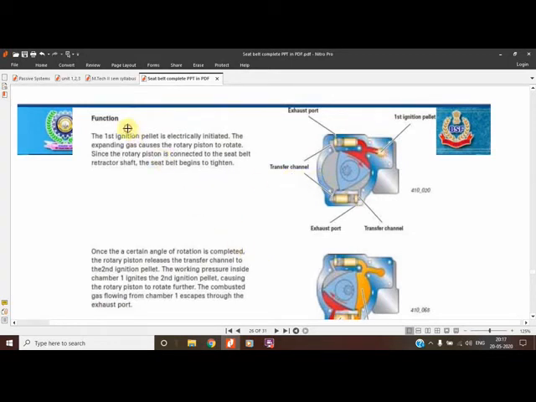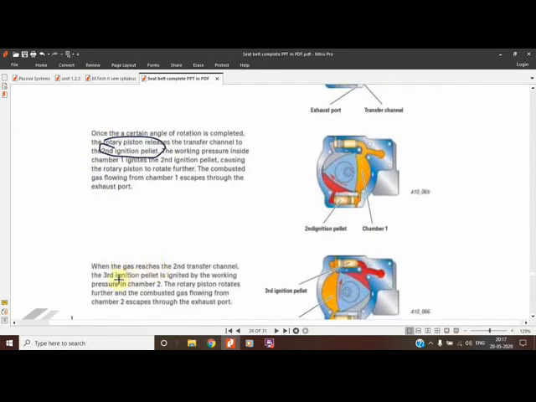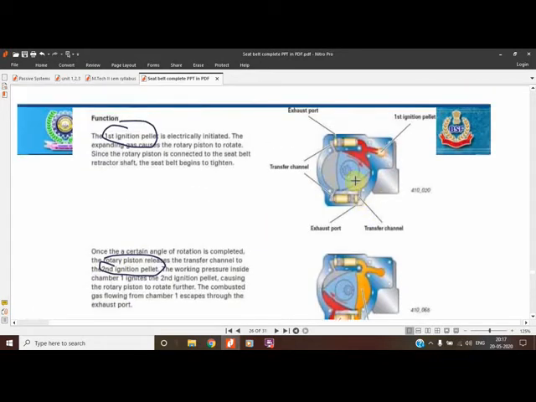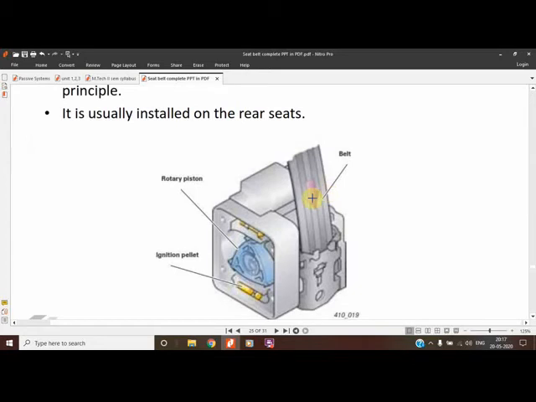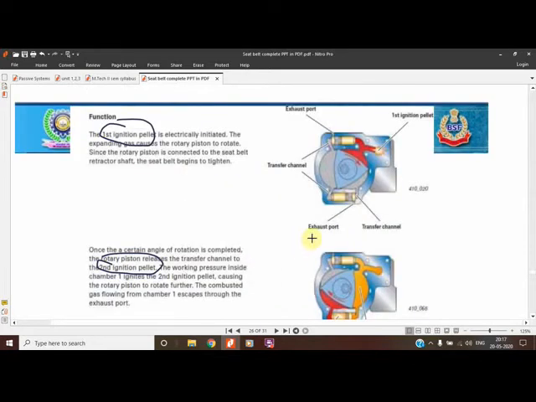There are three ignition pellets. The first ignition pellet, the second ignition pellet, and the third ignition pellet. By means of rotation of this rotary piston, they get ignited. So the first is ignited electrically. This is being shown, that electrically by the capacitor it is ignited.